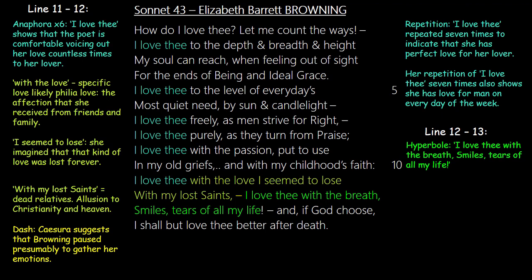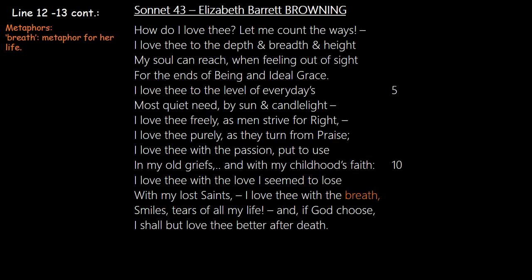And she continues by using hyperbole from the 12th line to the 13th line. She says, I love thee with a breath, smiles, tears of all my life! Here Browning is a bit more emotional, and the emotion jumps at the reader. I love thee with a breath. So here she sort of exaggerates and says, every breath I've ever taken, I love you with it. Every smile I've ever had, every tear of all my life. And we can also see the use of the exclamation mark there at the end of the line. Now, the word breath there is a metaphor for a life. I love you with my life.